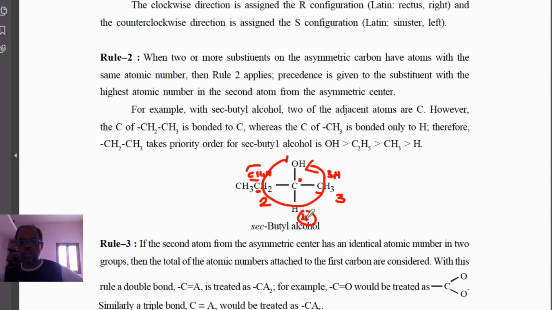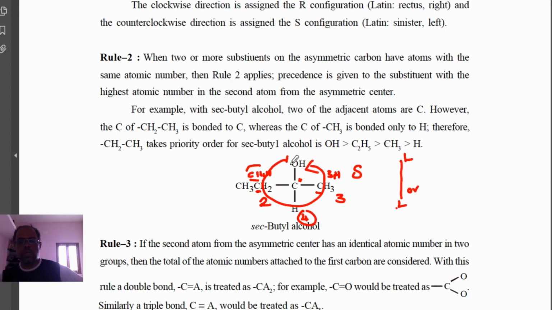Suppose the fourth one is in the below plane, that means in the vertical. Here the lowest priority is either here or here, and you can keep whatever comes as it is. For example, this is anti-clockwise, so you can give it as it is, because both are in the below plane. Or if it is in the above plane, then also just rotate 1, 2, 3, and if anti-clockwise comes, it is the same.